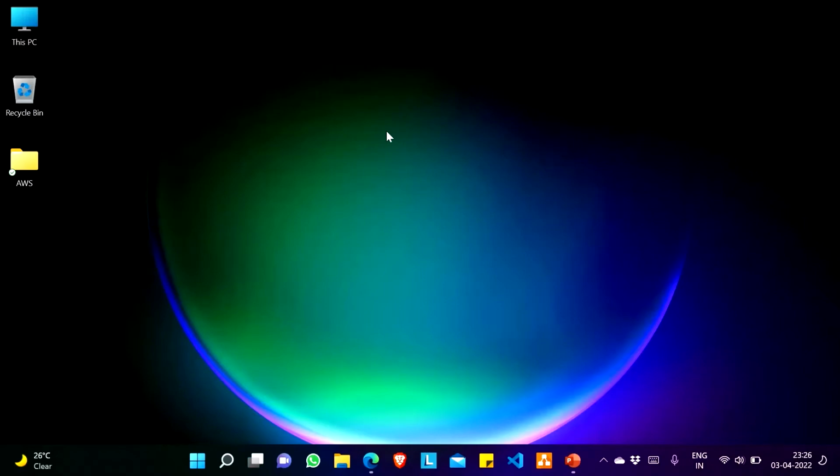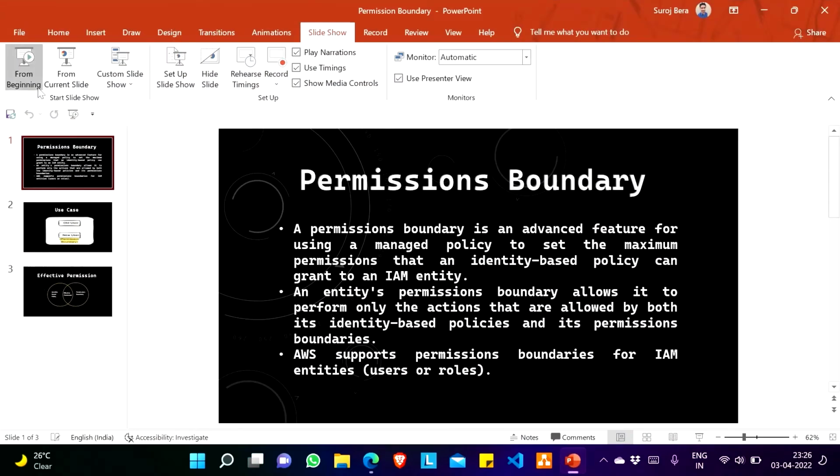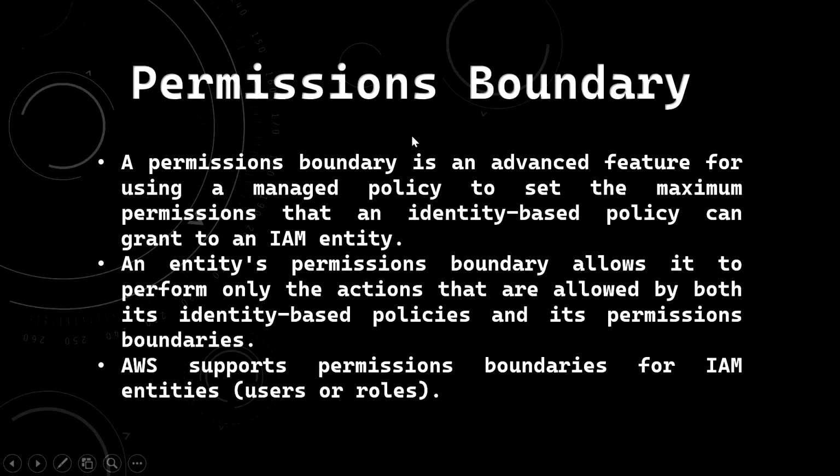Today we will discuss the permission boundary in AWS. So I will go to one PPT here. You can see the definition for permission boundary is written here.